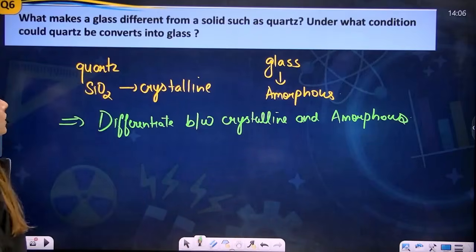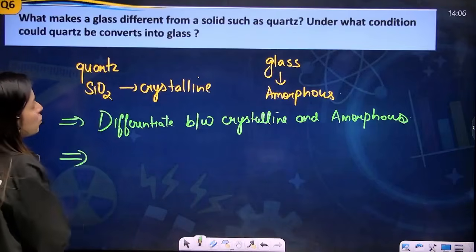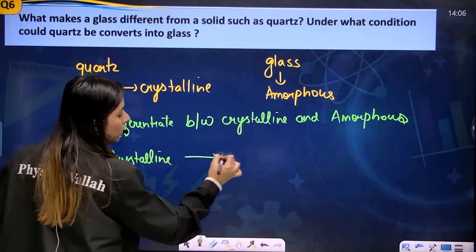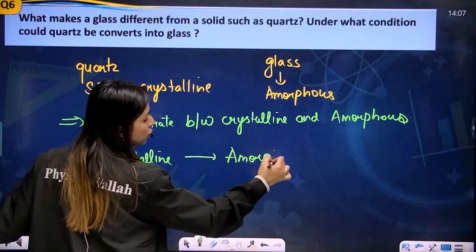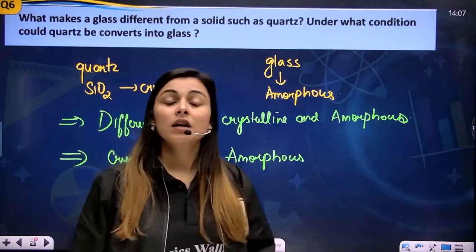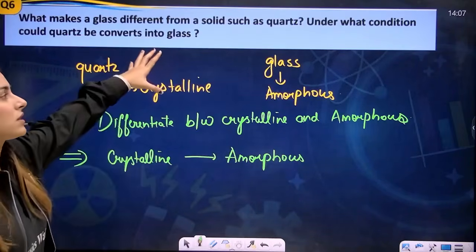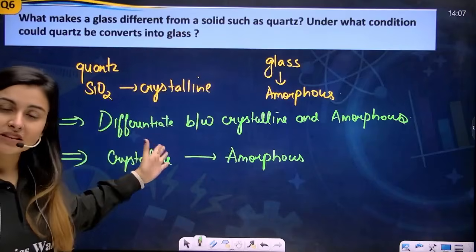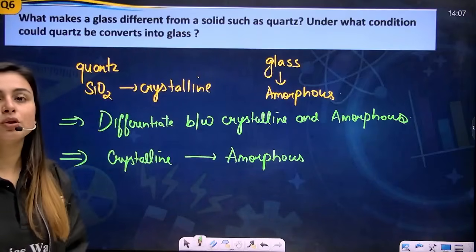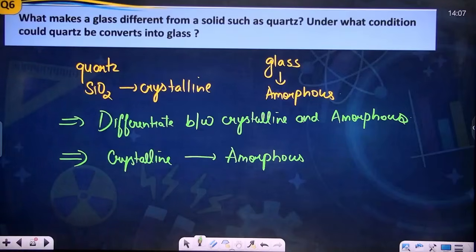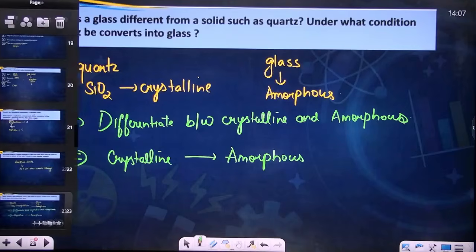The next point is, how will it get converted? You have to tell how you will convert crystalline to amorphous. How can you convert crystalline into amorphous, my dear students? By heating and then rapid cooling. So whatever we have studied today, everything is asked in this one single question. You have to answer it on your own, and only then will you be able to revise all the part which we have discussed today. So pause the video, try to do it right now, only then you will understand everything. Okay, perfect. I hope you're clear with this now.